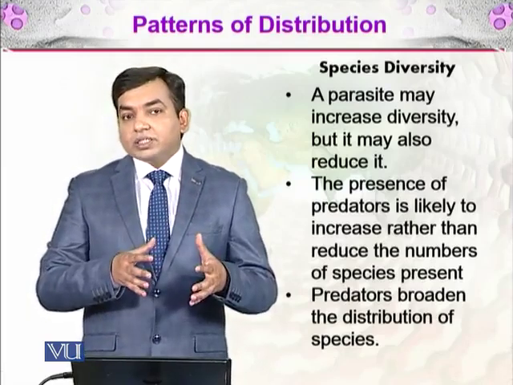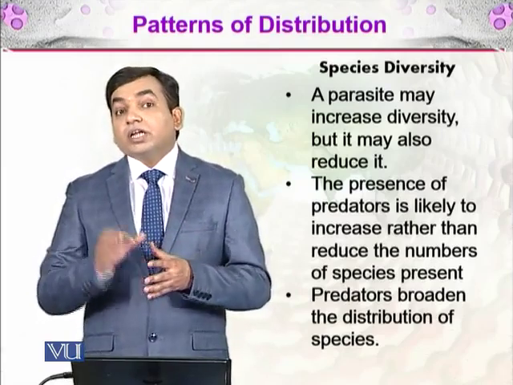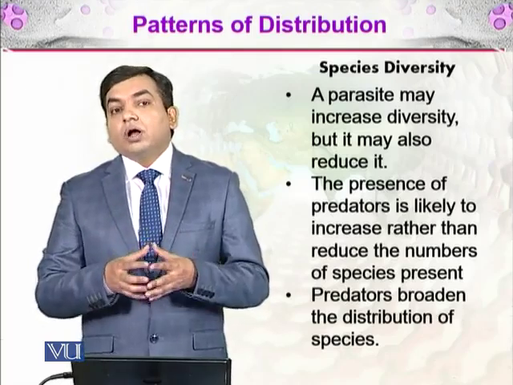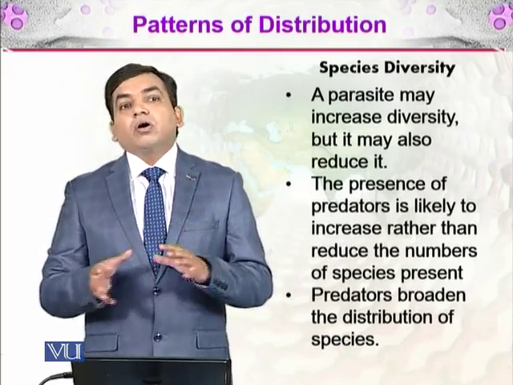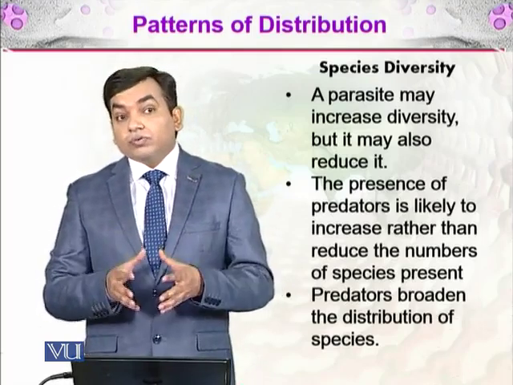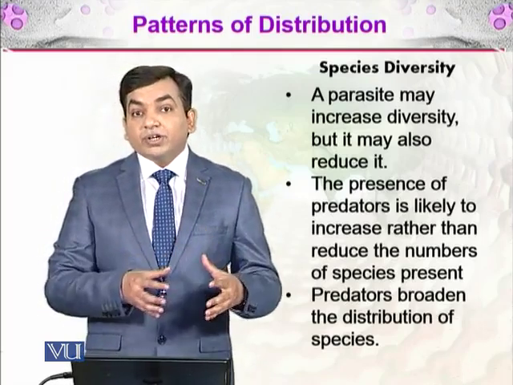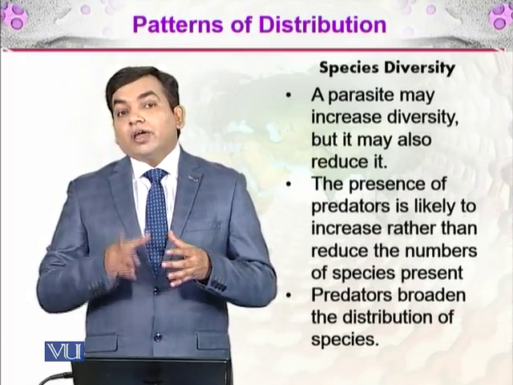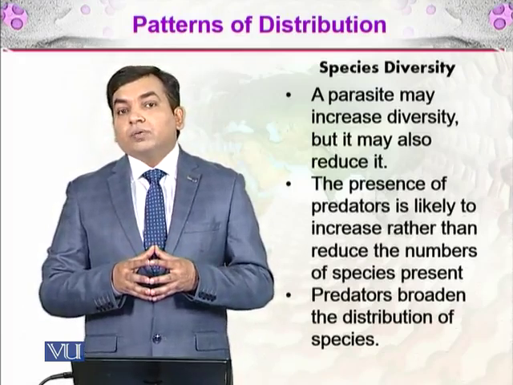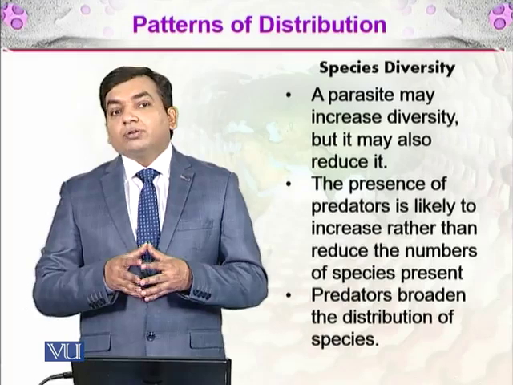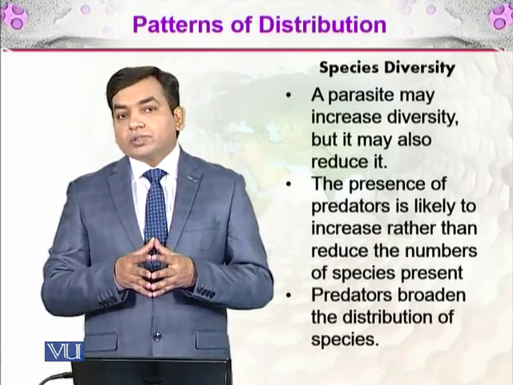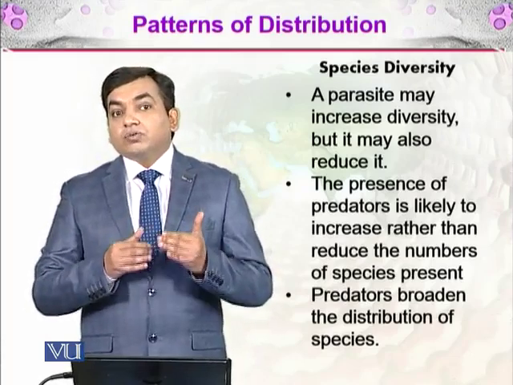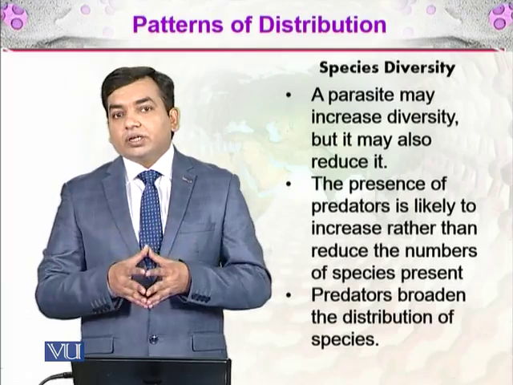So if there are parasites in a particular species, what will happen? The number of individuals in that species will decrease. So the competing organisms will have an advantage and a lot of different organisms will occupy the same niche, and that will increase the biodiversity. And the same goes for predators as well. If predators kill the prey species, those prey species are feeding on a number of different species as well. So when the prey population is less, the number of species on which the prey is feeding will increase, and that will increase the biodiversity.